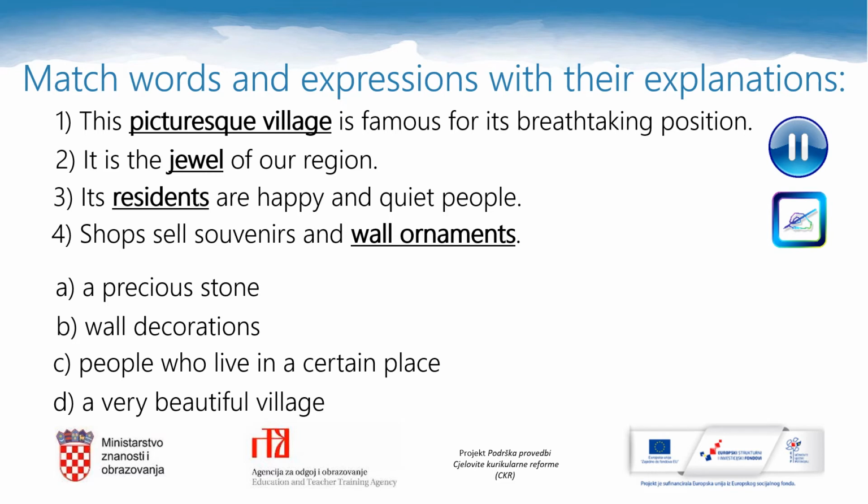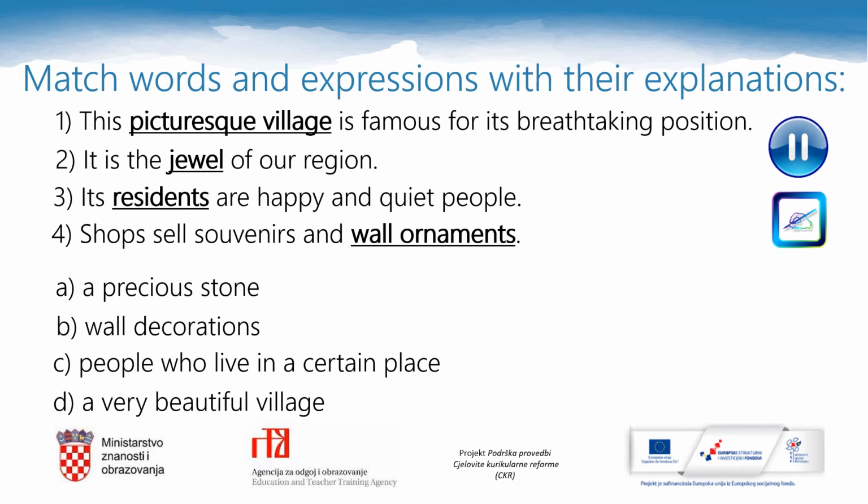Your task now is to match these words and expressions with their explanations. The sentences are: Number 1. This picturesque village is famous for its breathtaking position. Number 2. It is the jewel of our region. Number 3. Its residents are happy and quiet people. Number 4. Shops sell souvenirs and wall ornaments.